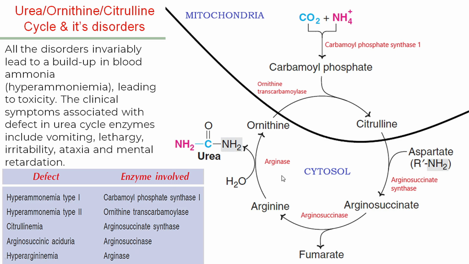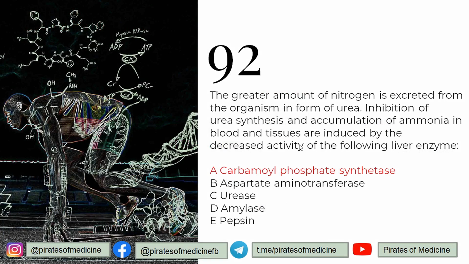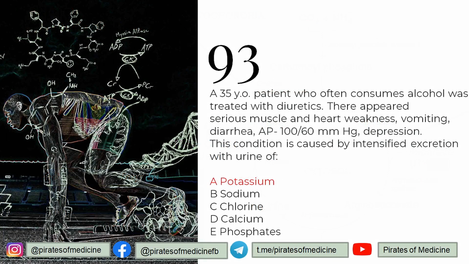So basically this is due to a defect in the urea cycle. And similarly the answer over here is carbamyl phosphate synthase 1, because it is the main enzyme of the urea cycle, and all other enzymes are not connected with the urea cycle at all. Understood? Let's go to the next one.